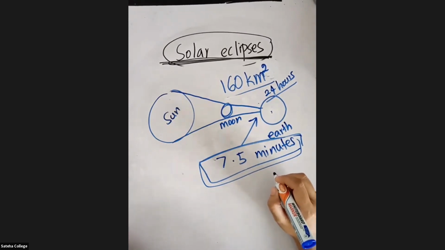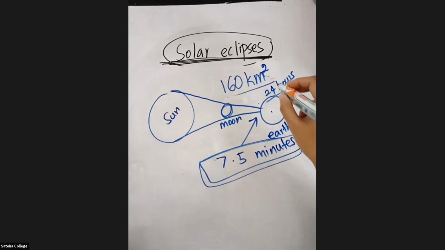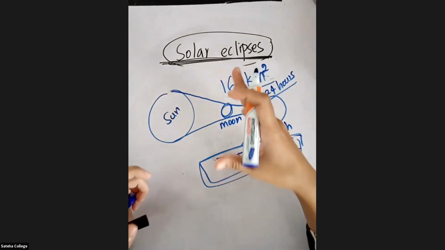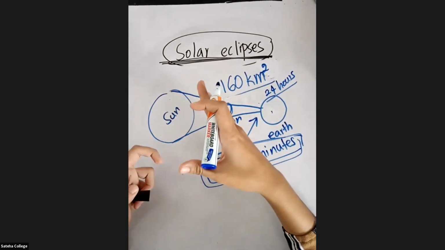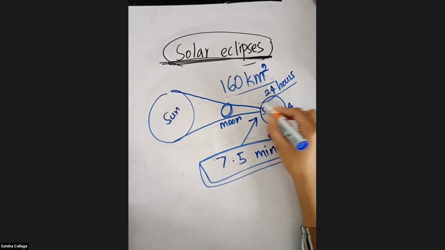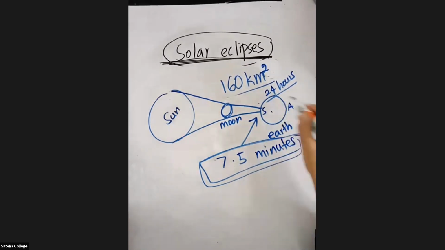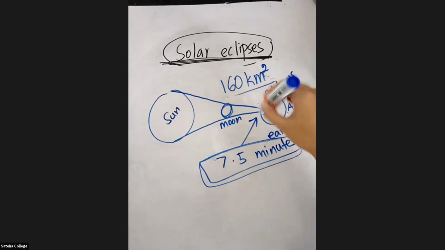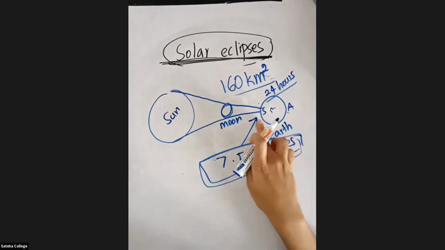So now tell me, because of this rotation, is a solar eclipse always occurring in Sri Lanka, or can it occur in the opposite place? If you say this side is Sri Lanka and this side is America, is it always occurring in Sri Lanka, or is there a chance for America also? Yes, because the earth is rotating around its own axis.